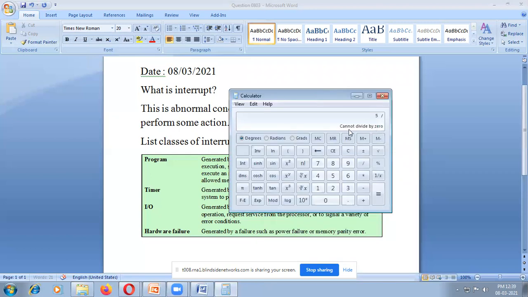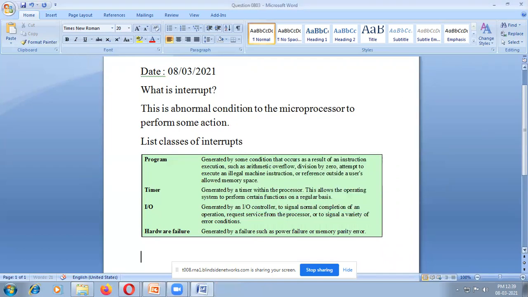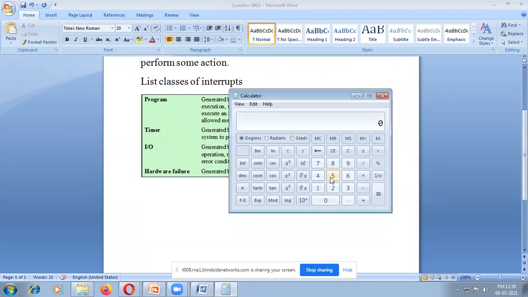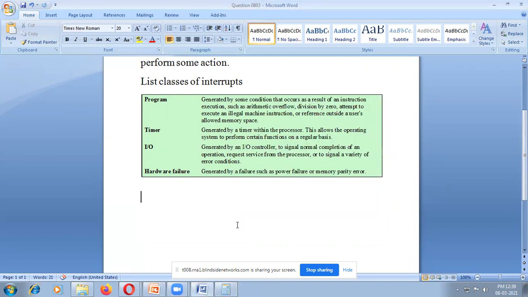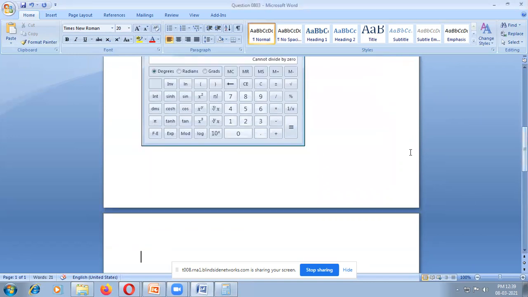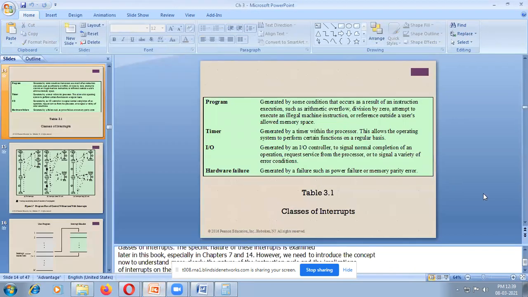Any number cannot be divided by zero. For example, take eight divided by zero. What is the answer? Cannot divide. That is also one example. This is an abnormal condition that the microprocessor cannot handle. So these are the classes of interrupts.